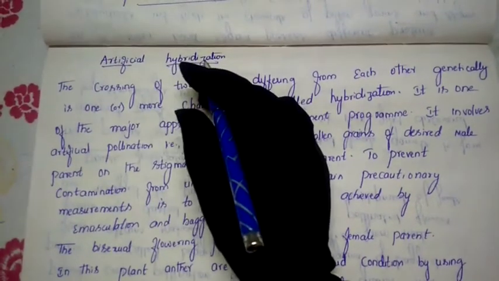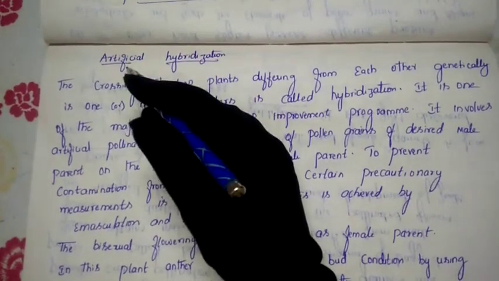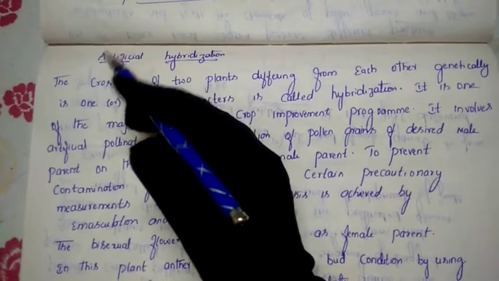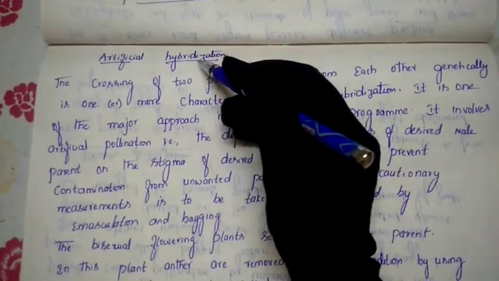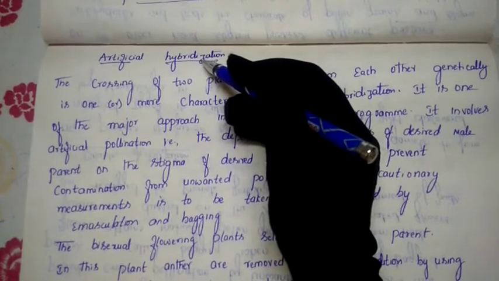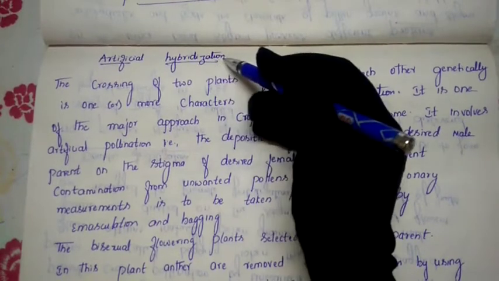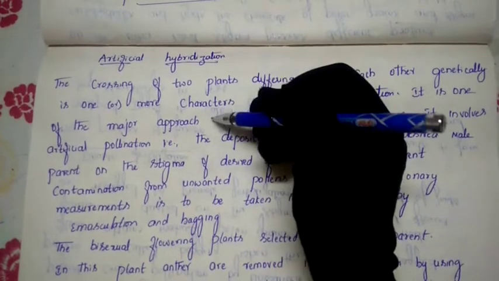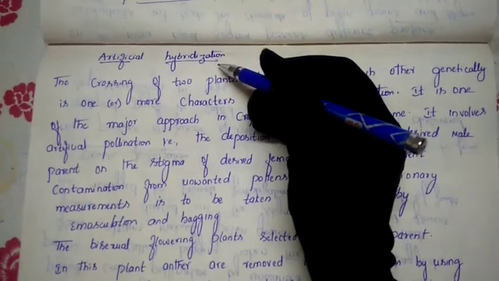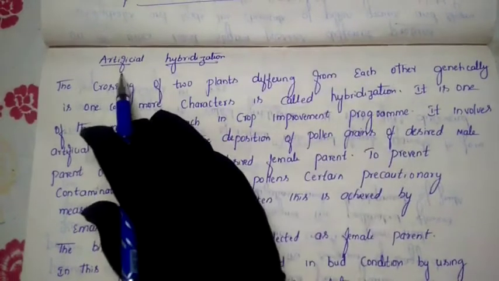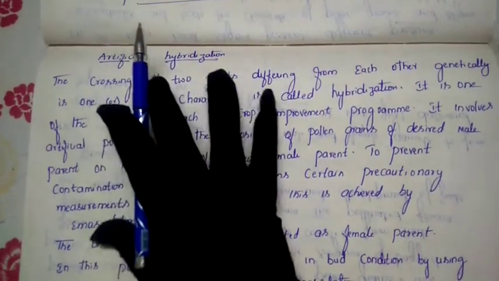Artificial hybridization. Let us know the meaning of artificial hybridization. Artificial, as you know very well, means man-made. Hybridization means crossing the male and female. Hybridization is nothing but fertilization; another name for fertilization is hybridization, a term we use for plants. So crossing the male and female purposely by human beings artificially is called artificial hybridization. Let us see how it is done.